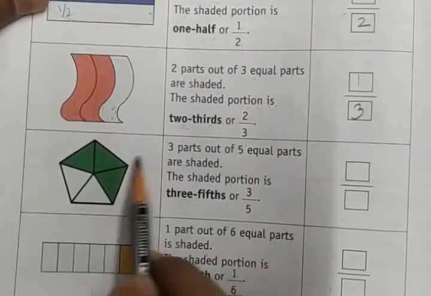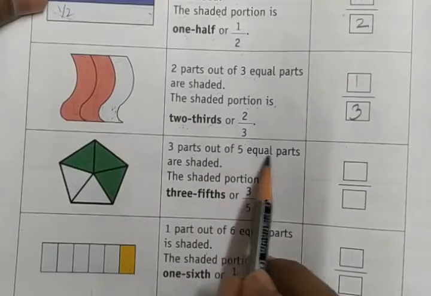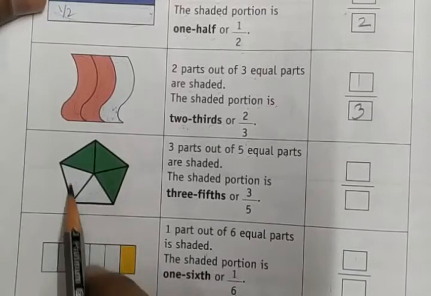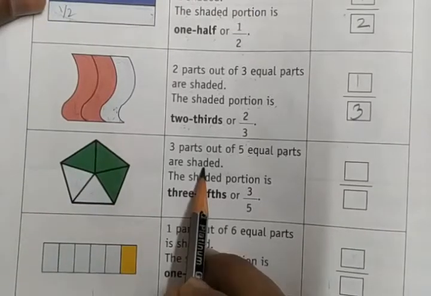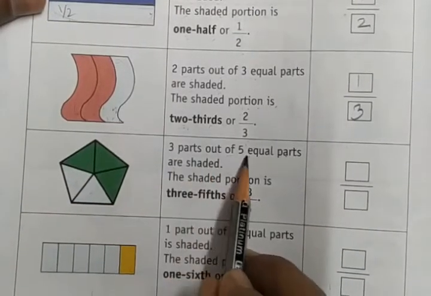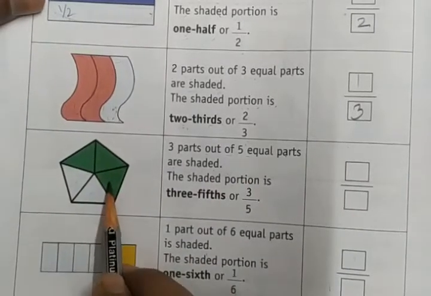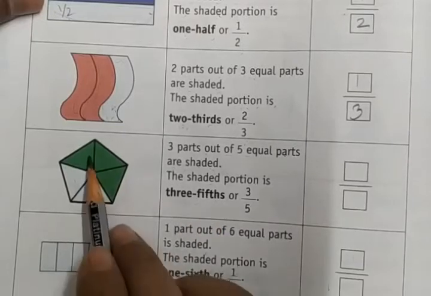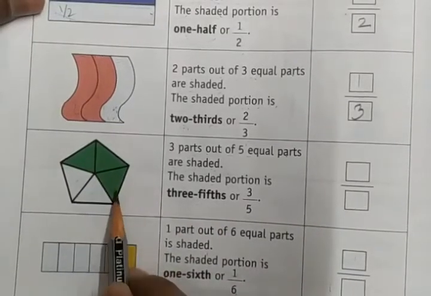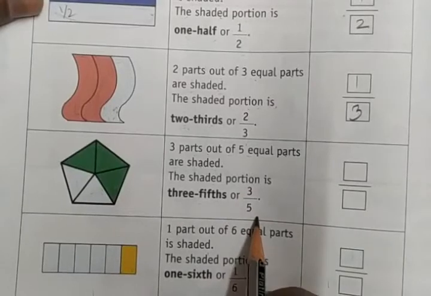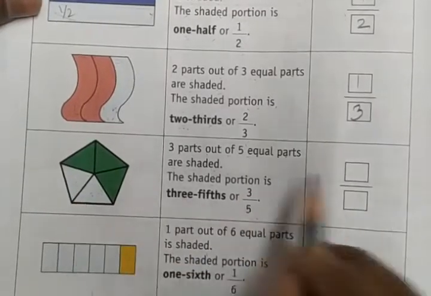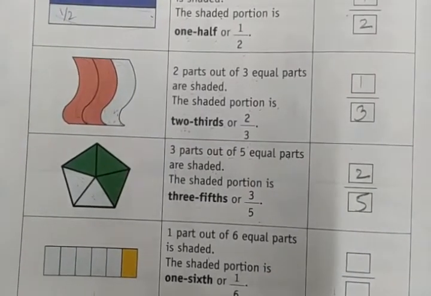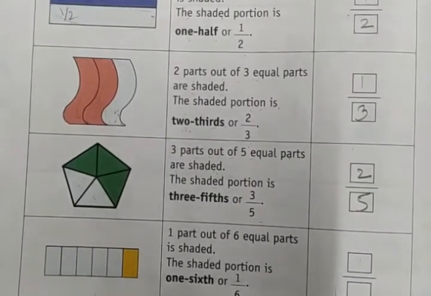Now here 3 parts out of 5 equal parts are shaded. 1, 2, 3, 4, 5. Total 5 equal parts, and out of the 5 equal parts, 3 parts are shaded. 1, 2, 3 are shaded. The shaded portion is 3/5. And the remaining part is 2/5. The unshaded part is 2/5.